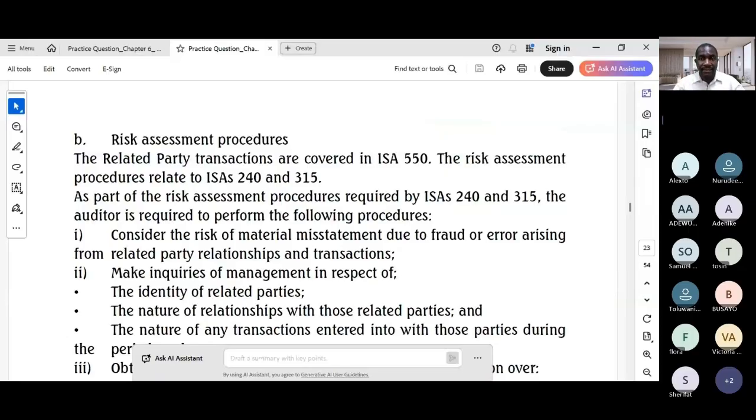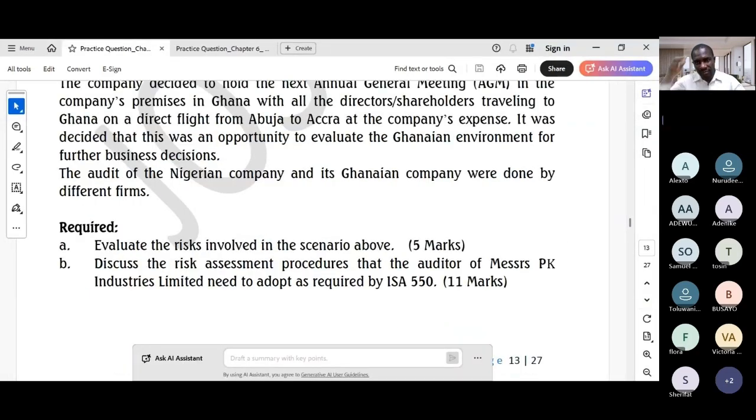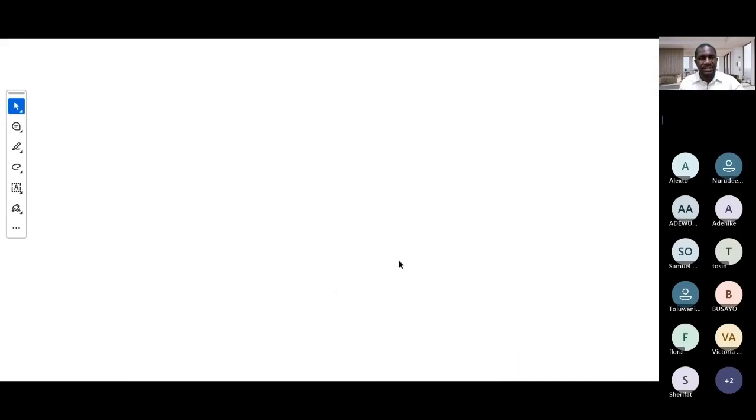It's a high mark question. How many marks in all? 16 marks. Wow. So allocate your time accordingly. Spend more time on the 11 mark part, which is B. Then aim for 5 or 6 points for part A, and a comprehensive list for part B, something like that.